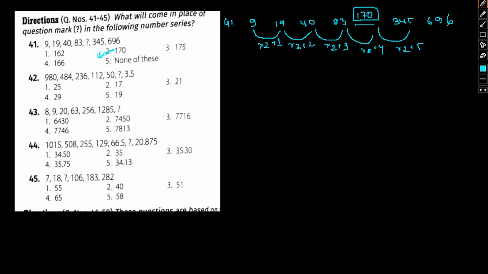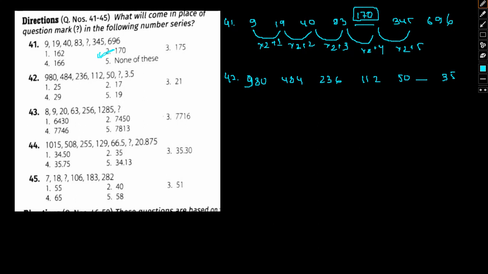So with that said, let's move ahead to the next question, question 42. We have 980, 484, 236, 112, 50, a dash and 3.5. Here we can see this series is exponentially decreasing in nature.